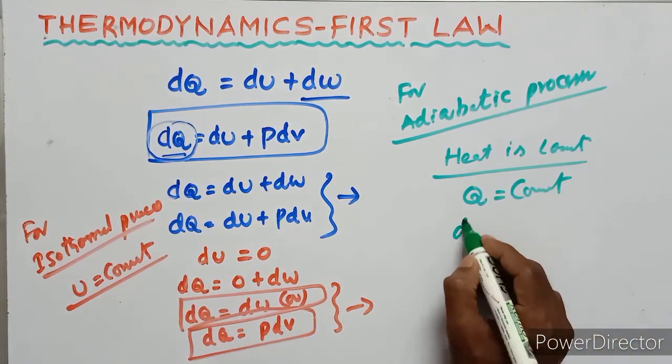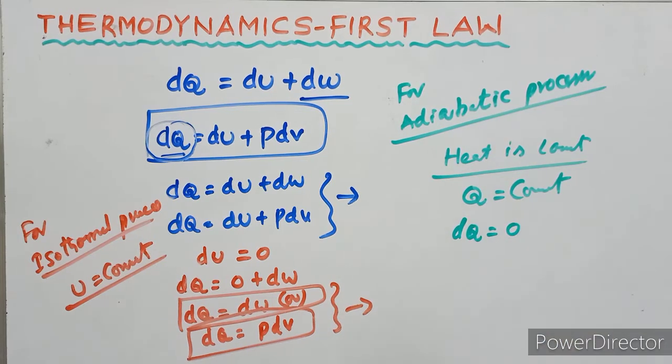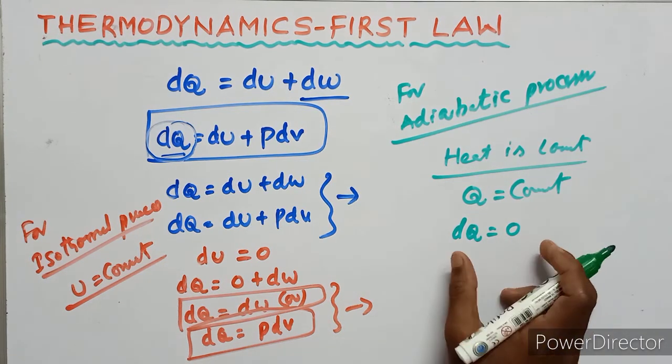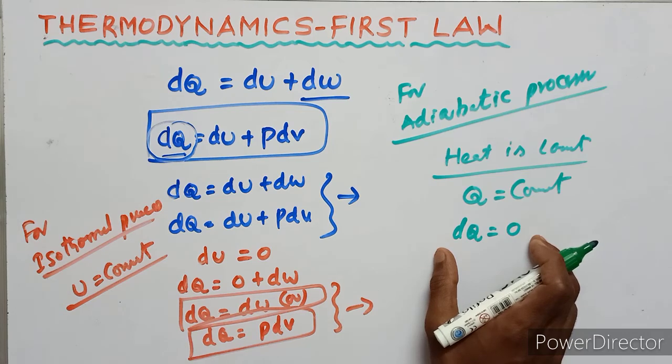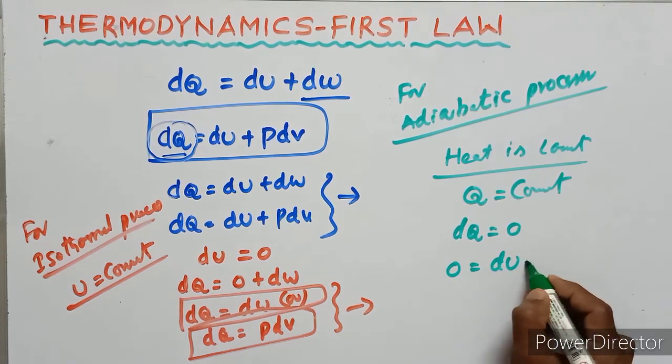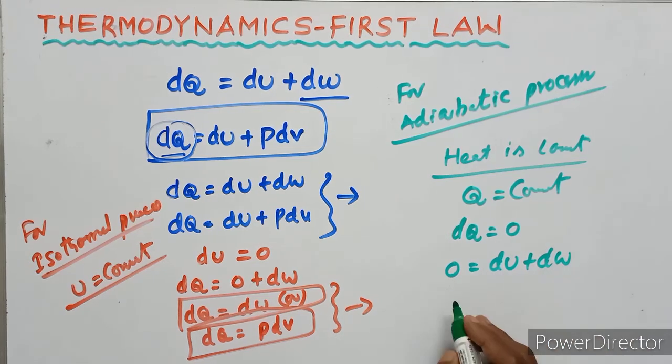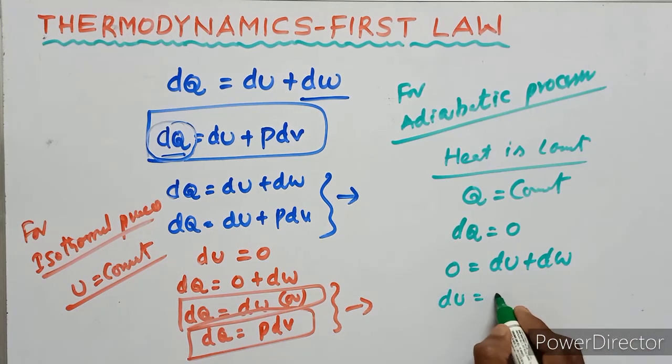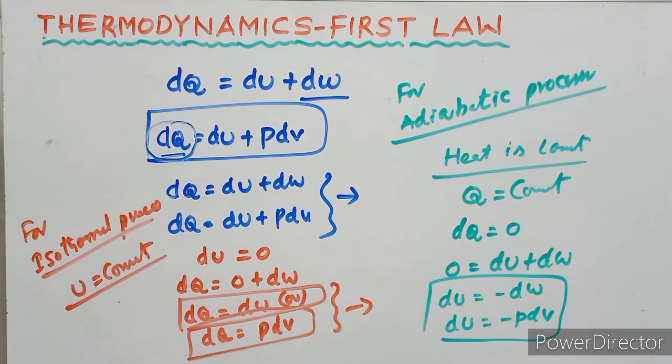Substituting this value in the first law: 0 equals dU plus dW. So dU equals minus dW, and dU equals minus PdV. These two are the first law of thermodynamics for an adiabatic process.